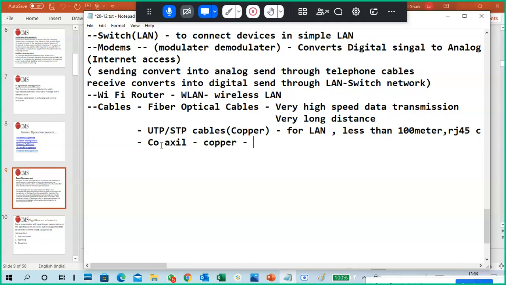Universally, for any LAN communication, we currently use UTP and STP cables, which are best for small organizations, meaning small distance communication. For long distance communication or very high speed data transmission requirements, fiber optical cables are compulsory. Remember that.